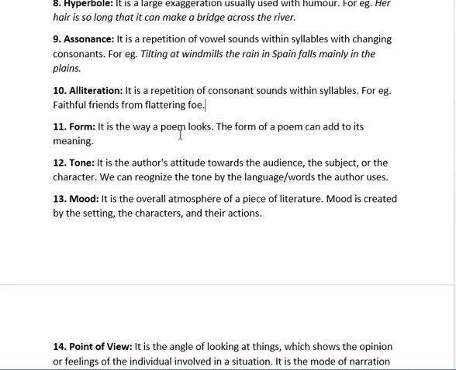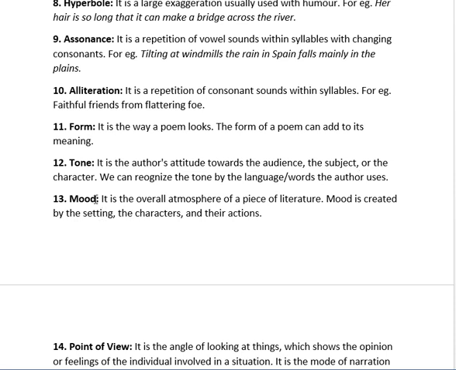Next is form. It is the way a poem looks. So how does a poem look? That is the form of the poem. The form of a poem can add to its meaning. Next is tone. It is the author's attitude towards the audience, the subject, or the character. We can recognize the tone by the language and words the author uses. So you get a question in the exam, what is the tone of the poem? And you write the answer: the tone of the poem is sarcastic, satirical, like that you write.